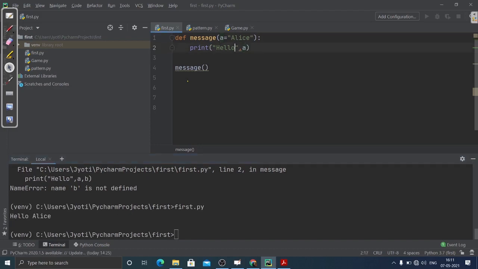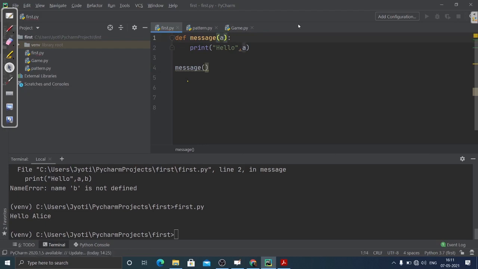It means that it simply takes this default value if nothing is passed. If nothing is given while calling and it requires one argument, then it simply uses this default value. That's how the default argument works.